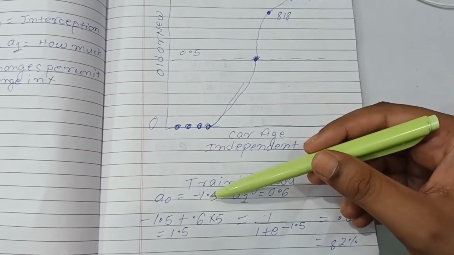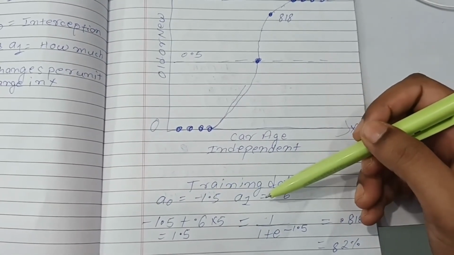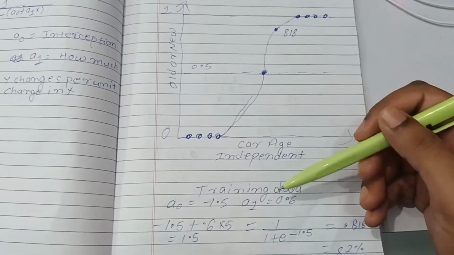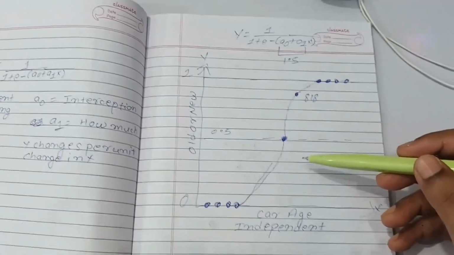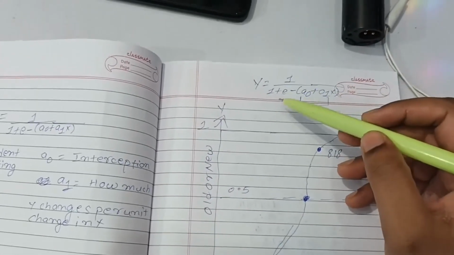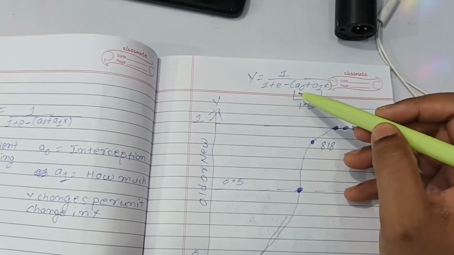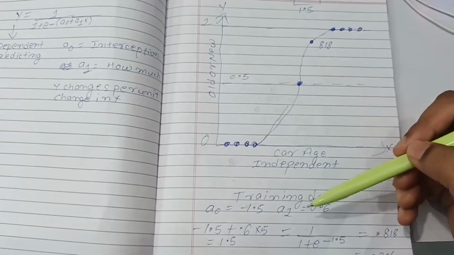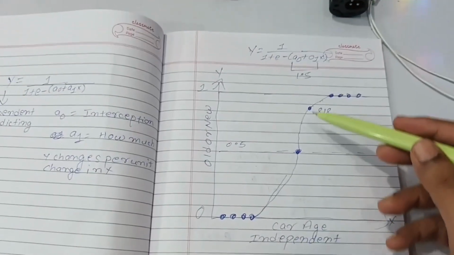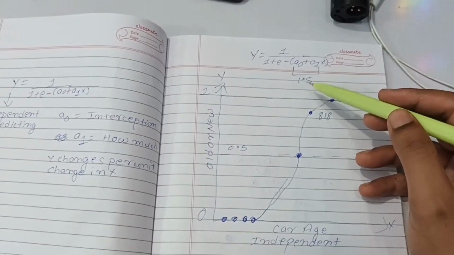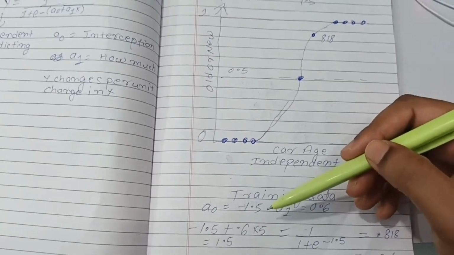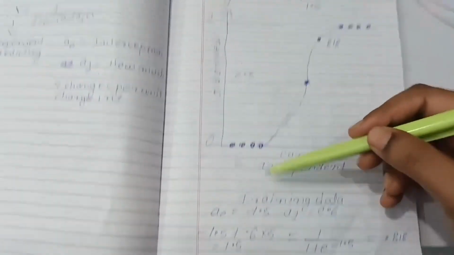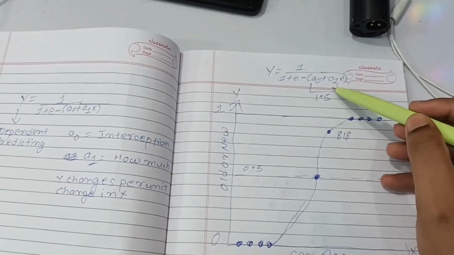So for example, a0 is minus 1.5 and a1 is 0.6. How will you calculate this? And you have x, which is age, 5 years. So you will use this formula. So this is the formula you will use. At a0 you will put minus 1.5 here. This is minus 1.5. 0.6 we have here as the value, so we will put it at a1 here. So here it is. And we will multiply it with the value we have, which is 5, which we have been given. So we get 1.5 here.